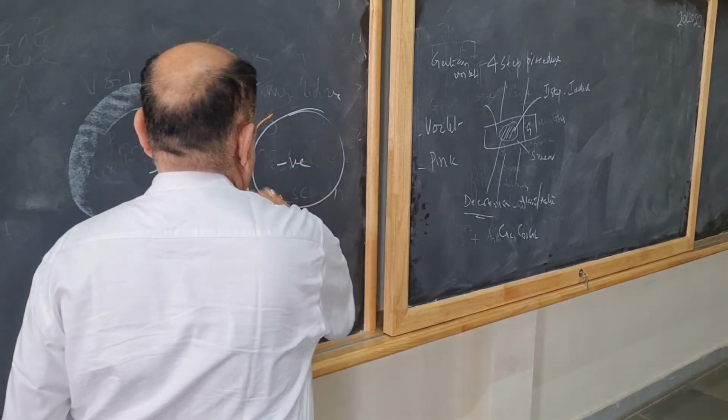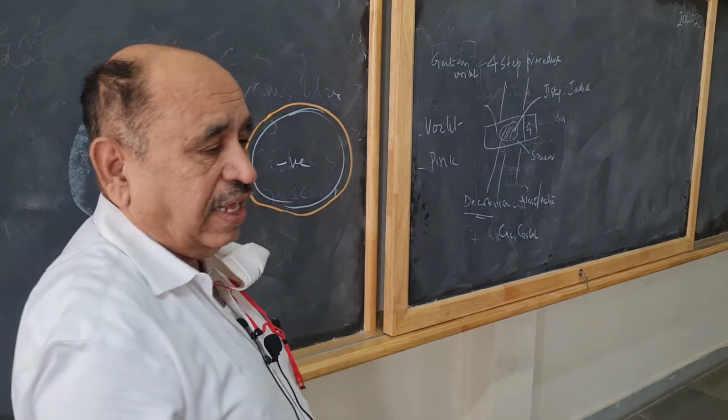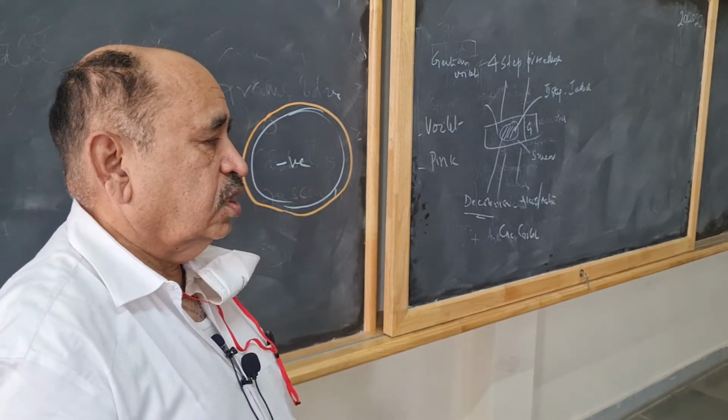It's very complex. It has a lipoid layer outside the cell wall.